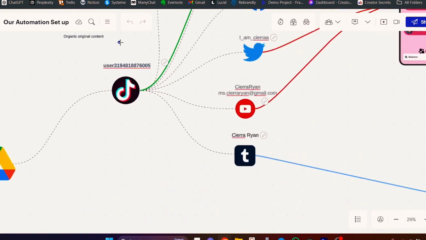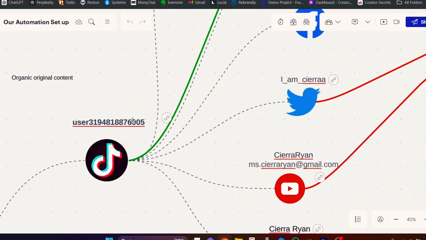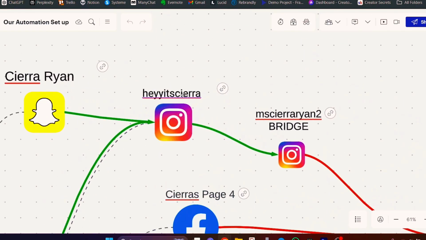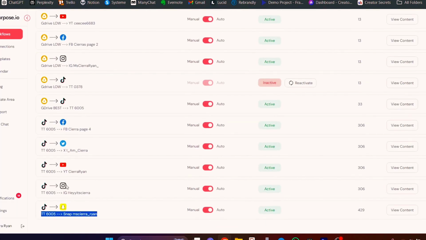We can also see that the same 6005 account is sending content to this Hey, It's Sierra account. So I should also be able to see that in repurpose, and we can see that right here. This 6005 TikTok account is sending content to Hey, It's Sierra Instagram account.